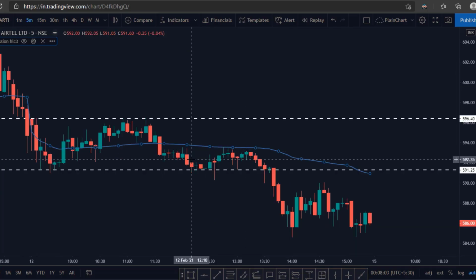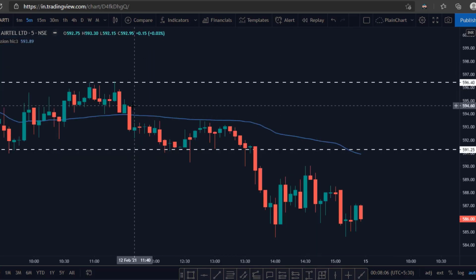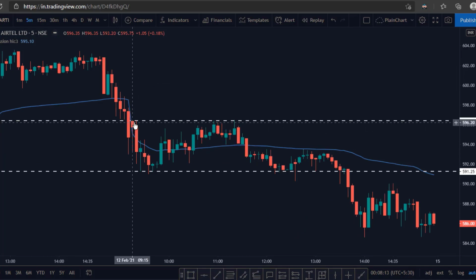Now let us see how we can use this VWAP for our trading. This is our opening candle, right? These levels are our 15 minutes high and low, and this is our VWAP line. Once this criteria has been met, what we need to look for is the stock price falling below the VWAP line. And we should not be hurrying and taking the trade immediately. A lot of people jump saying that open equal to high, my criteria is met and the stock price also has fallen below the VWAP line. We don't need to do that.